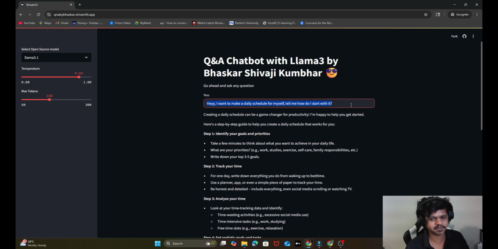So basically, this application works well with any kind of prompts that you have because it's built on 70 billion parameters and it is trained by Llama 3. So basically, I just used the Llama 3 model in order to make this application.